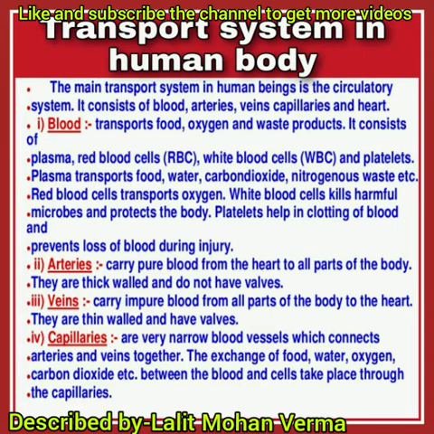Blood transports food, oxygen, and waste products, and it consists of plasma, RBC, WBC, and platelets. Plasma transports food, water, carbon dioxide, nitrogenous waste. Red cells transport oxygen. WBC protect the body from microbes. Platelets help in clotting the blood.